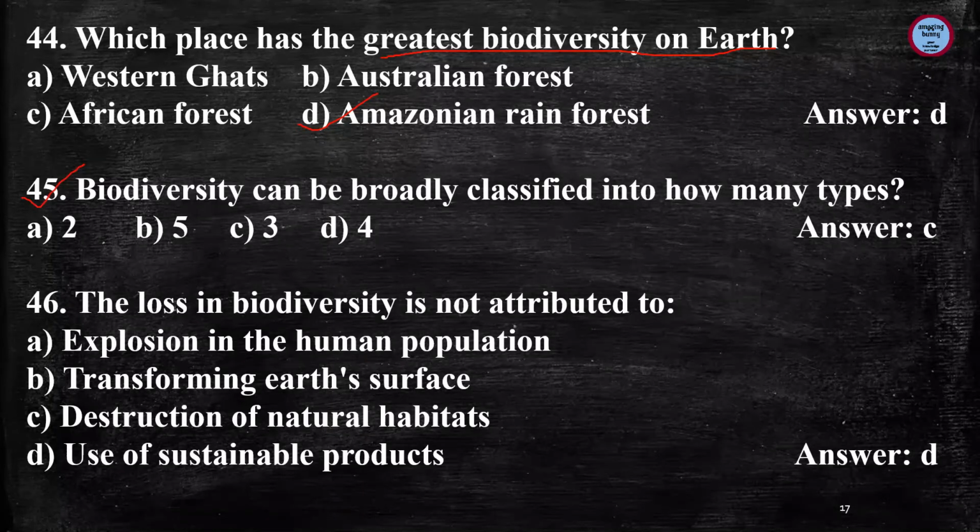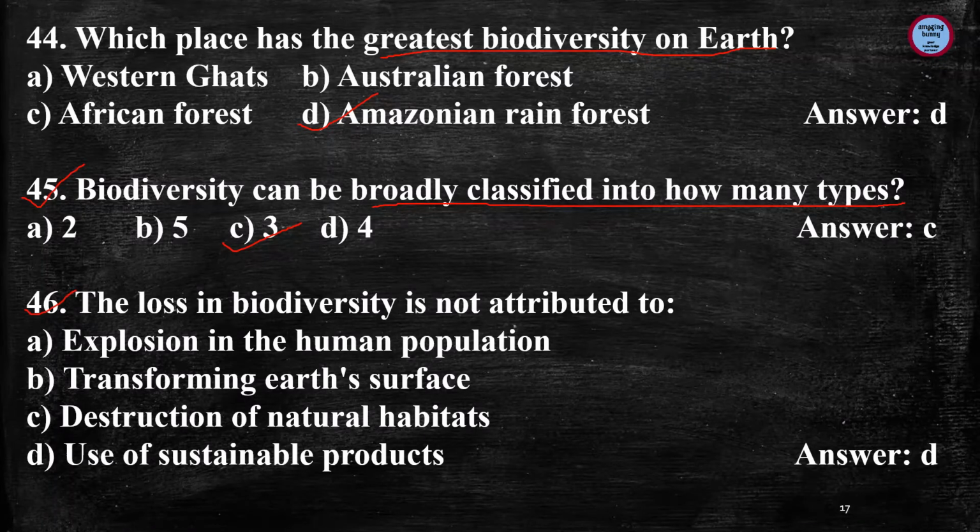Next question is, biodiversity can be broadly classified into how many types? So there are three types of biodiversity. That is species biodiversity, that is a number of different species found in a location. Second is genetic biodiversity, that is genetic variation within a species. And third is ecosystem biodiversity, that is variation in the ecosystems of the region.